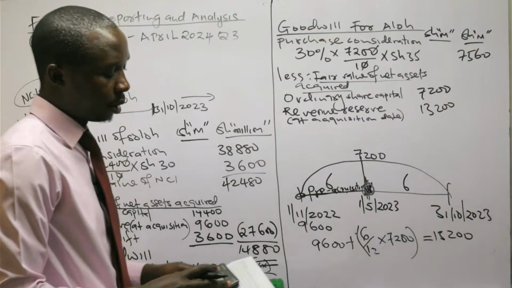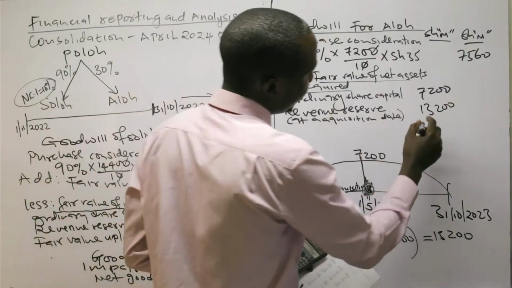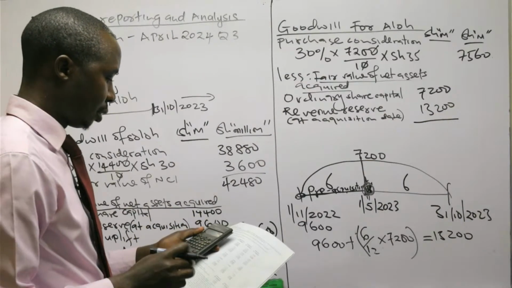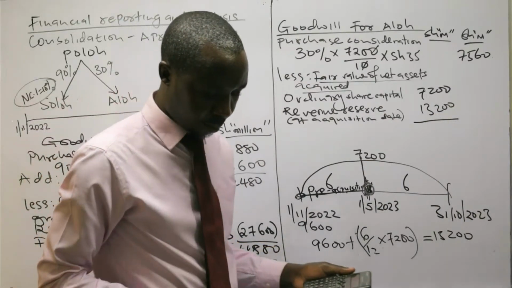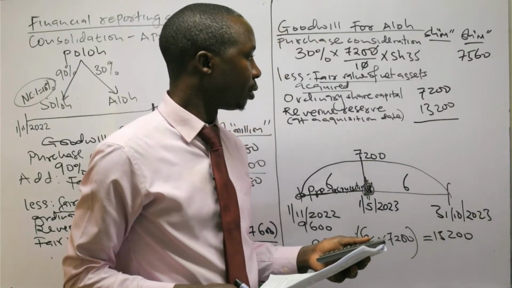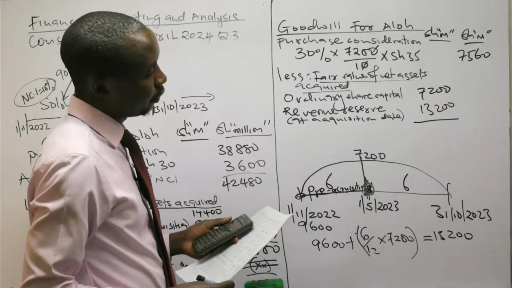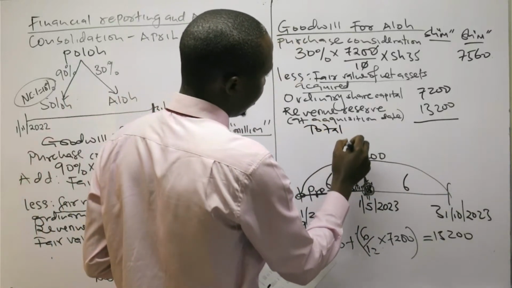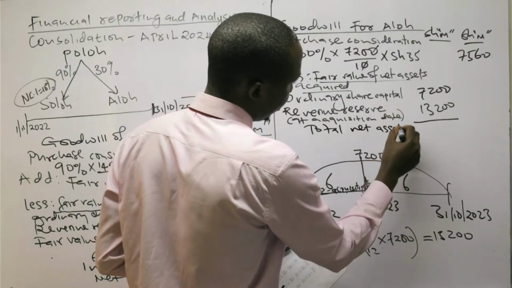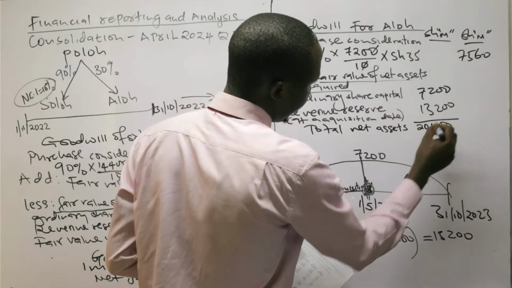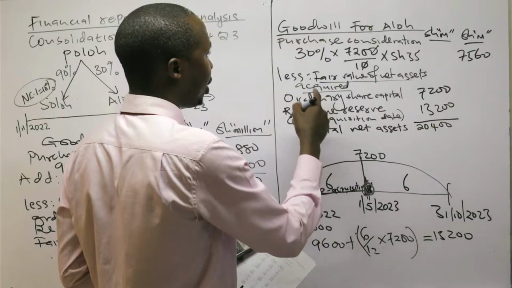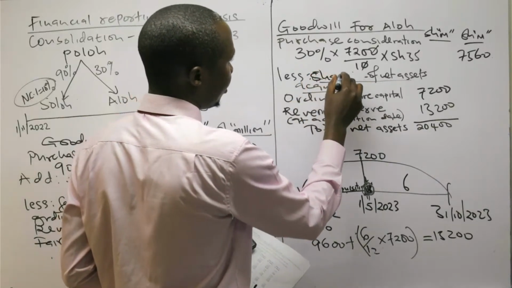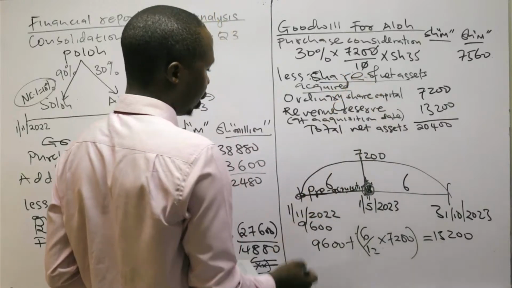So 13,200. The total of these two, we don't have any other net assets, plus 7,200, is all about 2,400. So 2,400 total net assets. But now we have to apply the share. So I could have said share of net assets. Share of what?